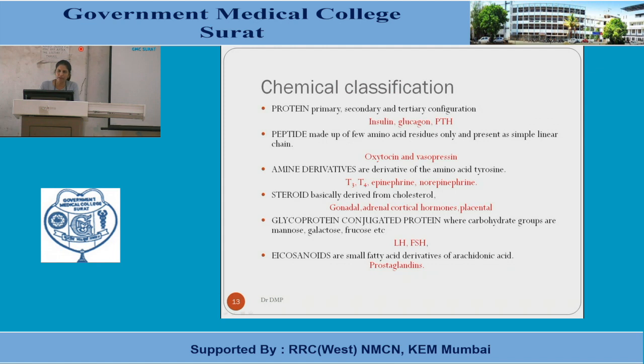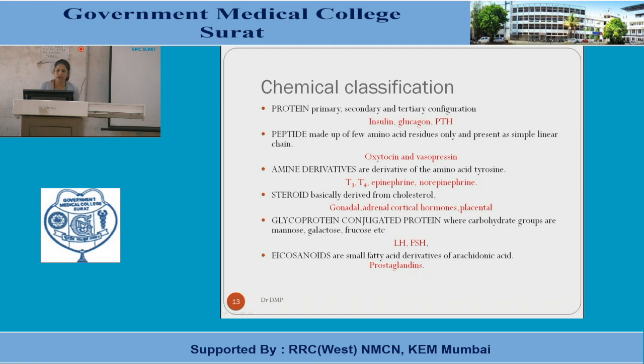For example, you can have oxytocin and ADH, which is also known as vasopressin. So these are the 2 hormones which are peptide hormones, and they have amino acid residues, with different numbers of amino acids in their linear chain.